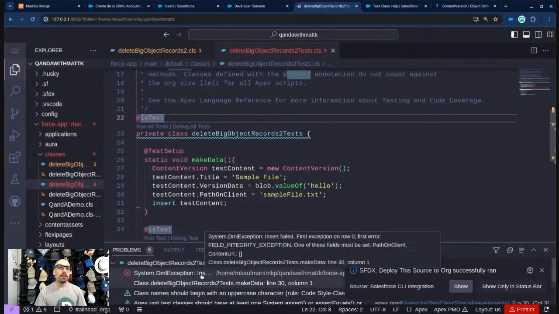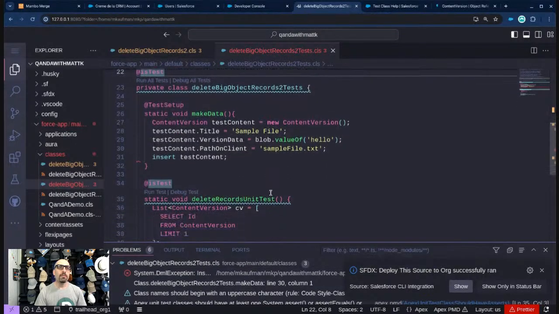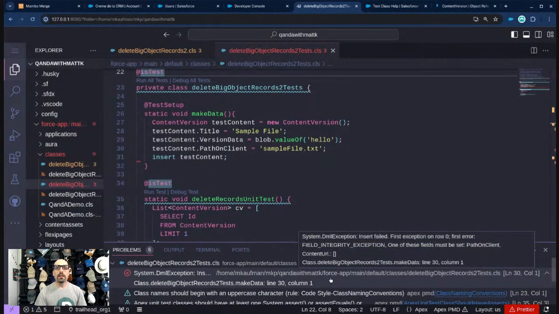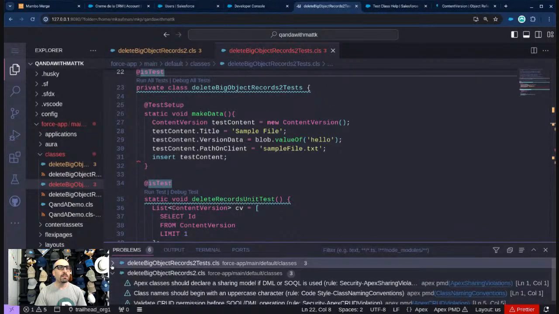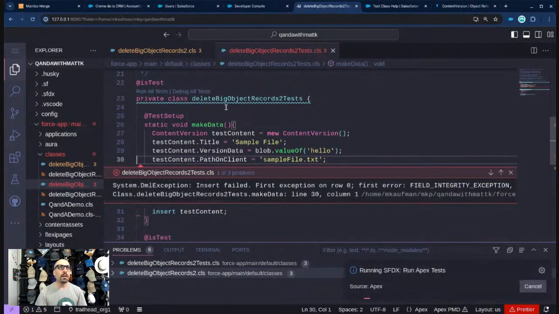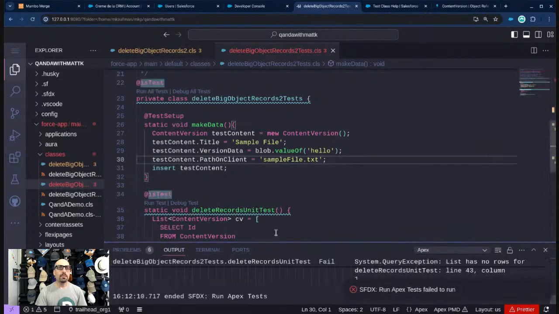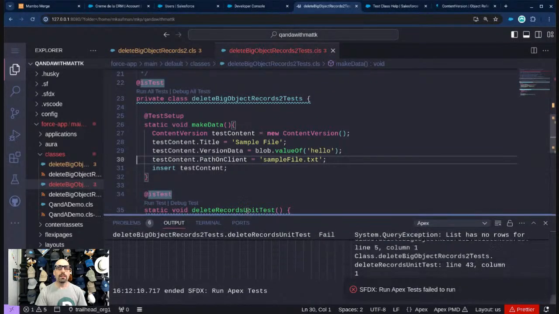Oh, did I get another error? I did. What's the error now? Someone at home is laughing because they see the error and I don't see it. The error is: one of these fields must be set, PathOnClient. I already had that error. I don't think this is a new error. That's the existing one. Okay, no errors. Sorry. Let's go ahead and run all tests. Close that, and we'll see what the output is from running these tests. Got another error.